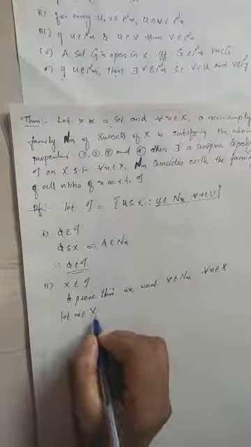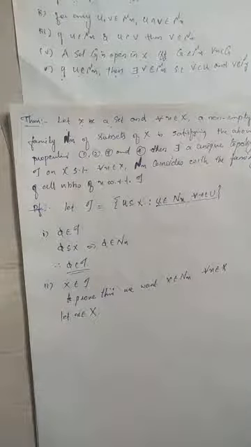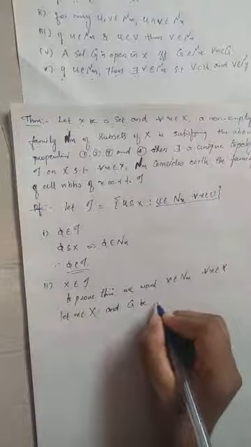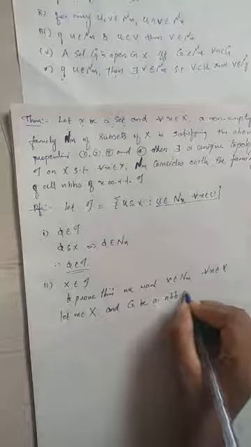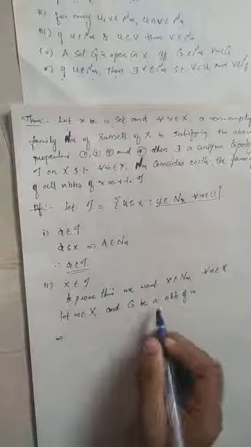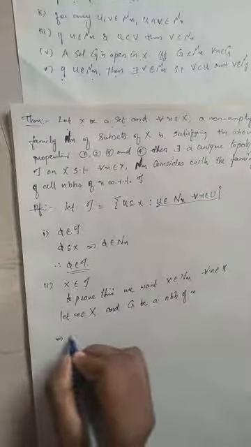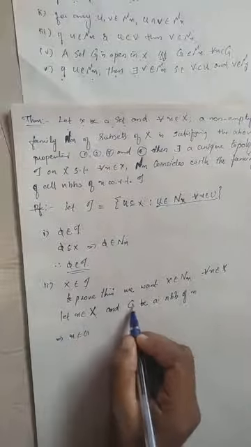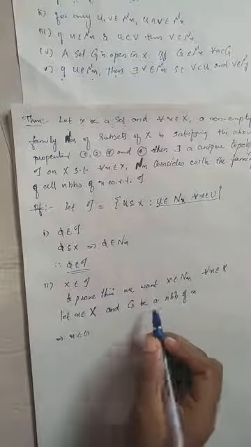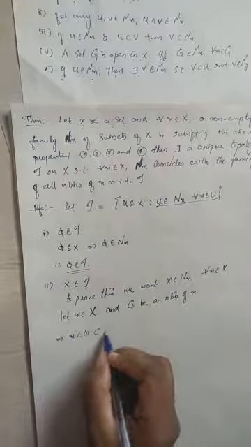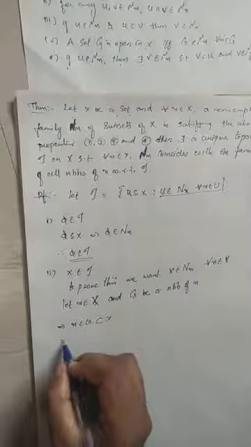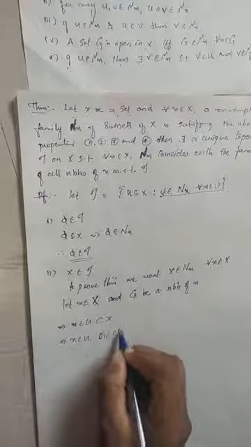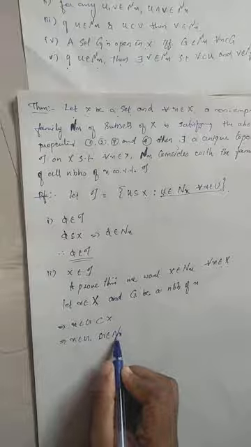Since X belongs to capital X, let G be a neighborhood of X. Since G is a neighborhood of X, X belongs to G, and G is a neighborhood in capital X, so G must be contained in capital X. So we have X belongs to G, and G belongs to Nx, and this Nx has all four properties.